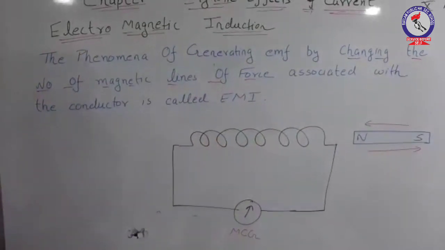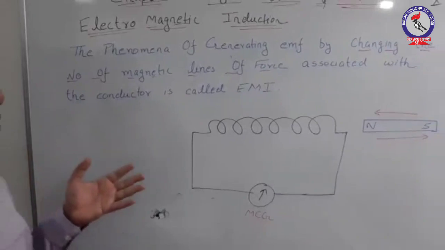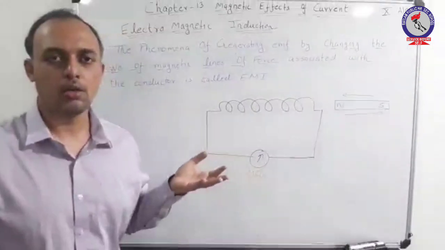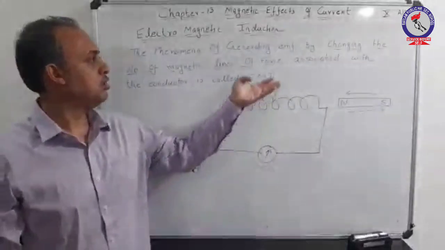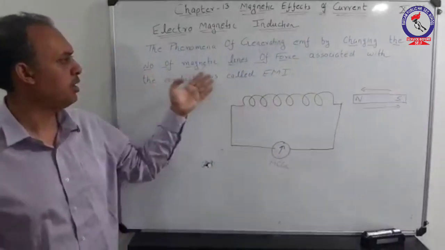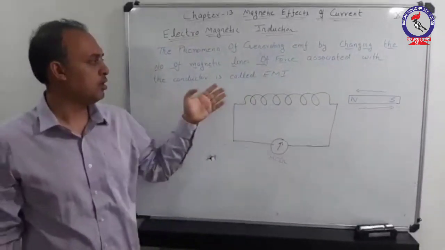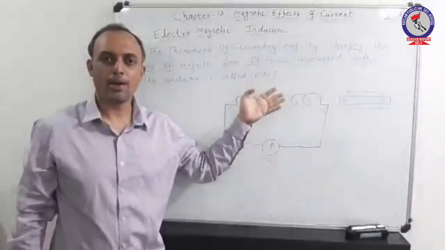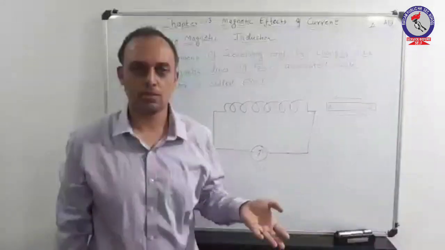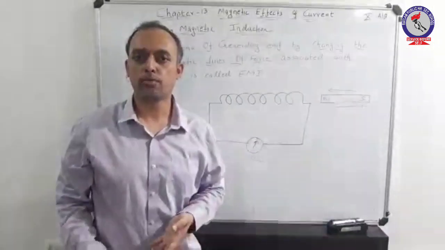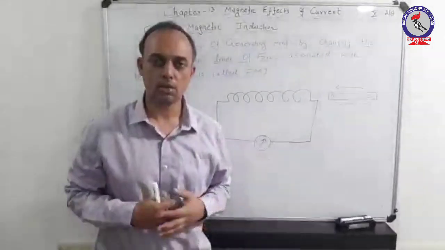This is an important concept: the magnetic field associated with a coil should change with time. Changing the number of magnetic lines of force associated with the conductor is called electromagnetic induction, and the EMF so induced is known as induced EMF, and the current produced by this can be known as induced current.